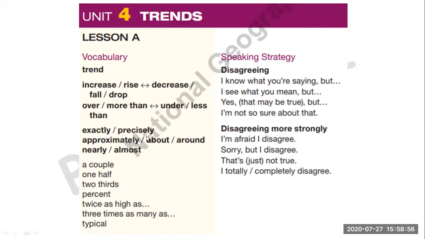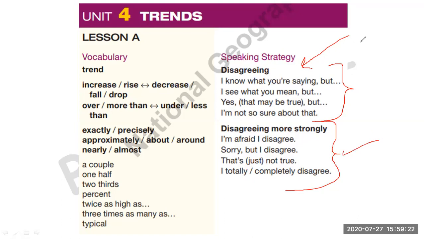This is the same vocabulary we studied. As you see, we are using quantity expressions here. And remember that I explained this part, the speaking strategy. When you disagree with a person but you respect their opinion, versus when you disagree more strongly, it's like you don't care about the opinion of that person, and you say, no, your opinion is not important, so I am going to give you my opinion.